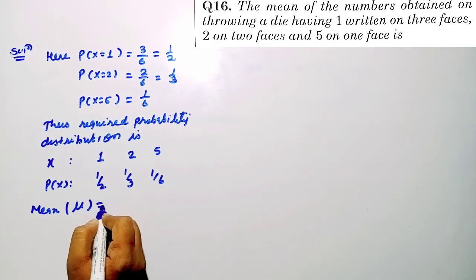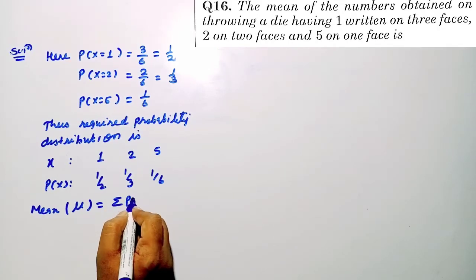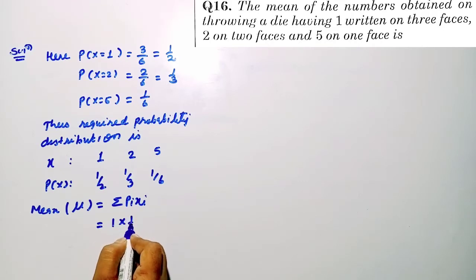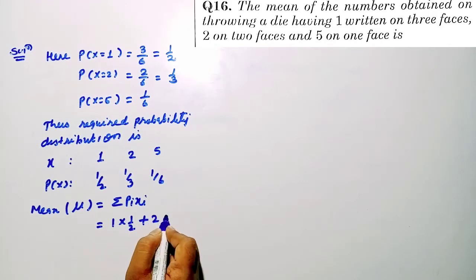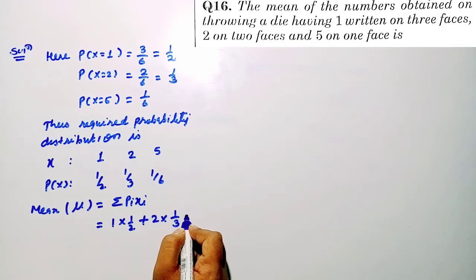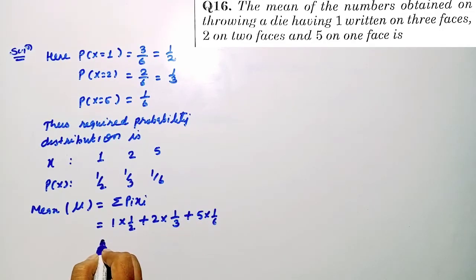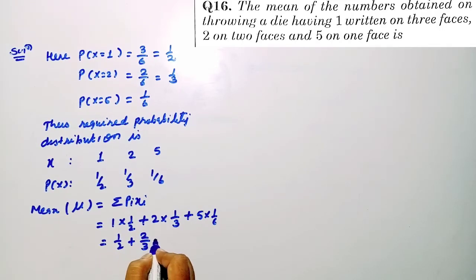So mean mu is equal to summation pi xi, right? So we multiply these columns, 1 into 1 by 2 plus 2 into 1 by 3 plus 5 into 1 by 6. So by simplifying, we are getting 1 by 2 plus 2 by 3 plus 5 by 6, right?